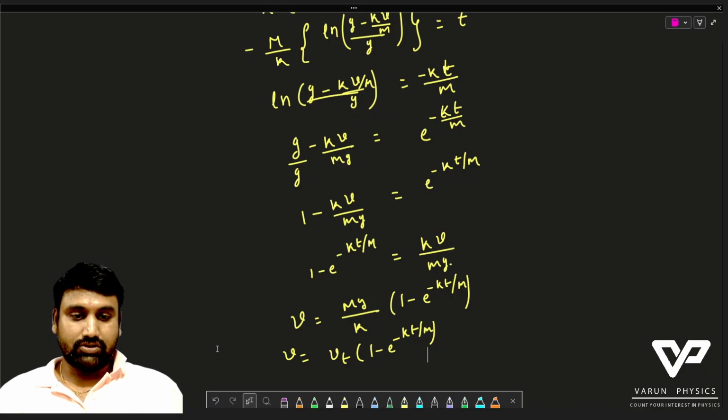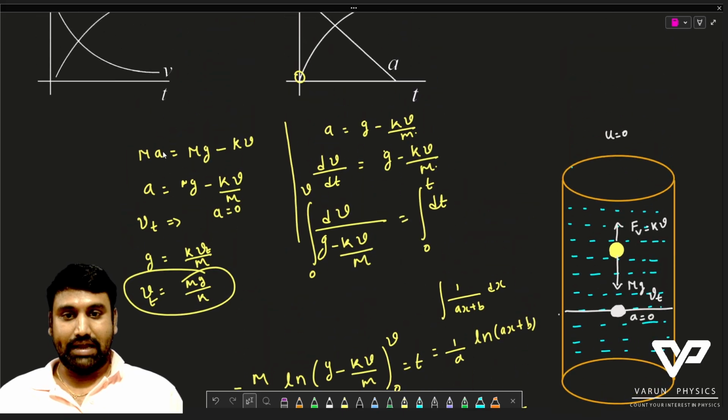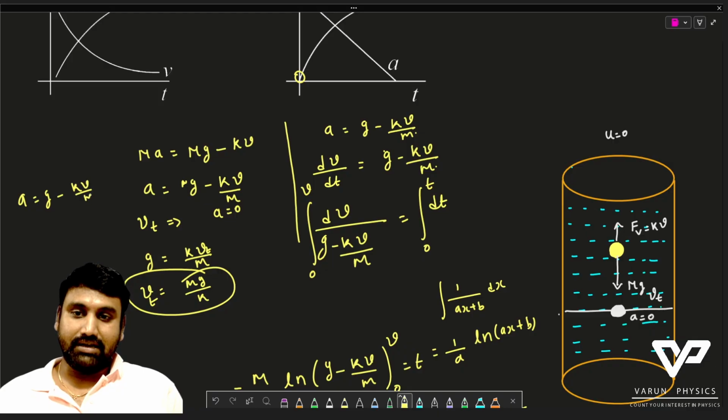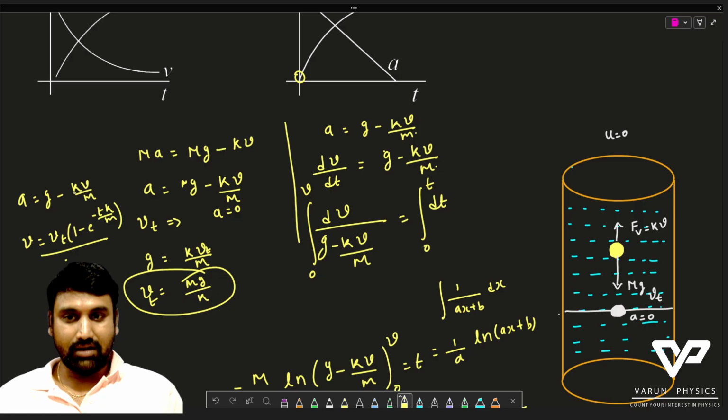So considering this expression, we have the acceleration a is equal to g minus kv divided by m. But here we know that v is equal to terminal velocity into 1 minus e to the power of minus kt divided by m, which is exponentially dependent. If I substitute here, a also gradually decreases as the v value keeps on increasing. As the v value keeps on increasing, the a value gradually decreases.